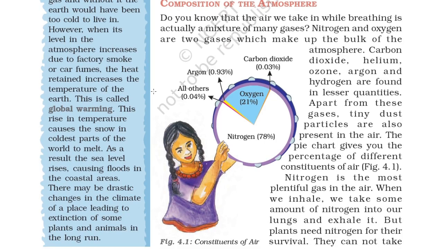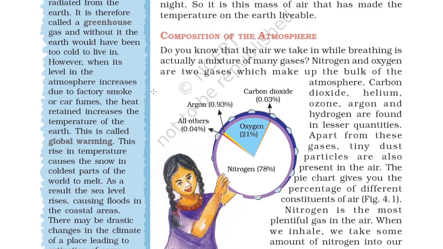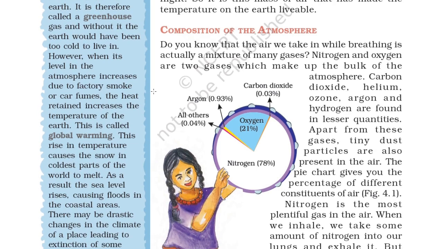This rise in temperature causes the snow in coldest part of the world to melt. As a result, the sea level rises, causing flood in the coastal areas. There may be drastic change in the climate of the place, leading to extinction of some plants and animals in the long run. So what is the composition of the atmosphere?